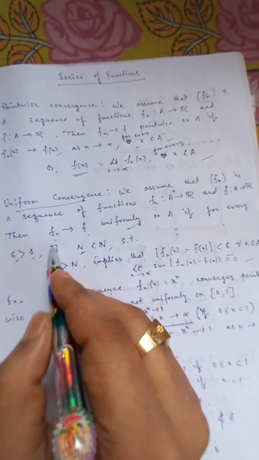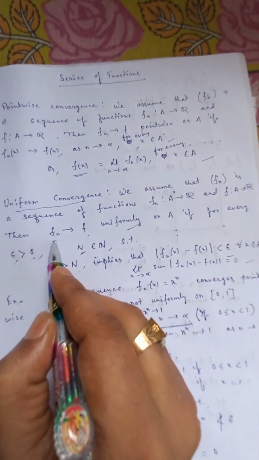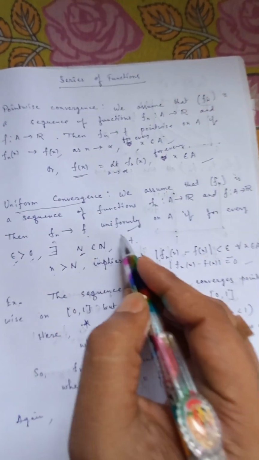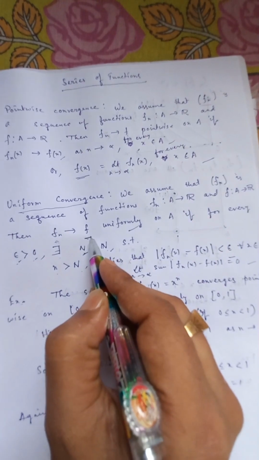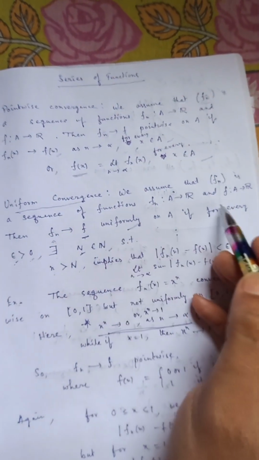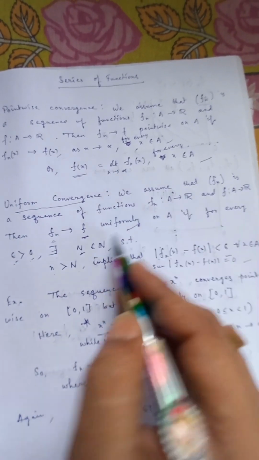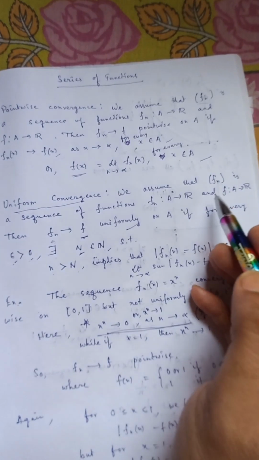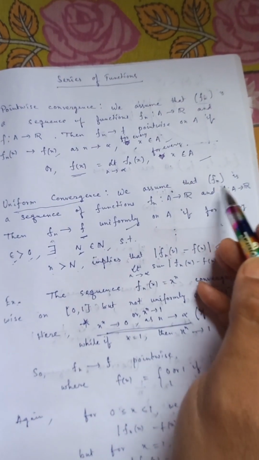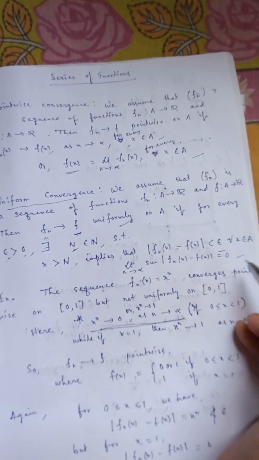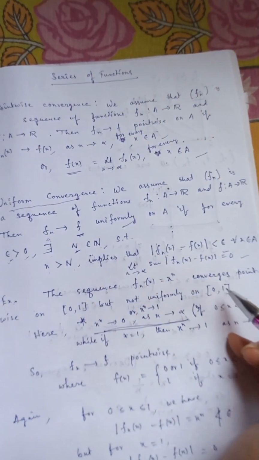Then we can say that this sequence of functions uniformly converges to f, means the limit of the sequence of the functions must be f uniformly on A for all x.